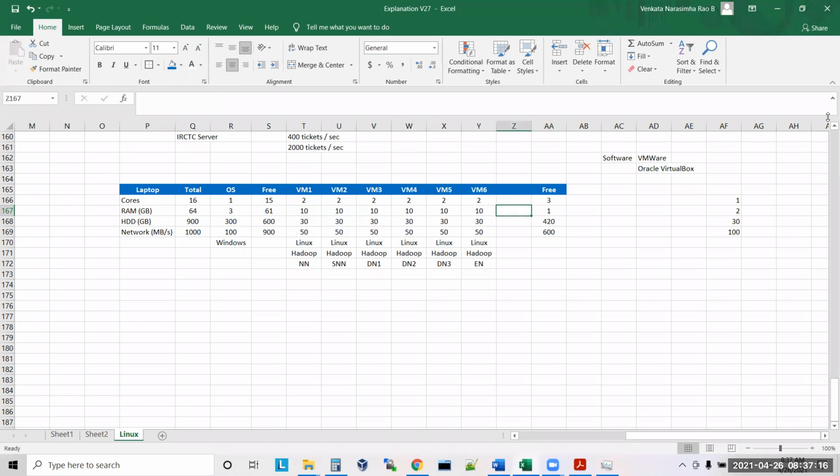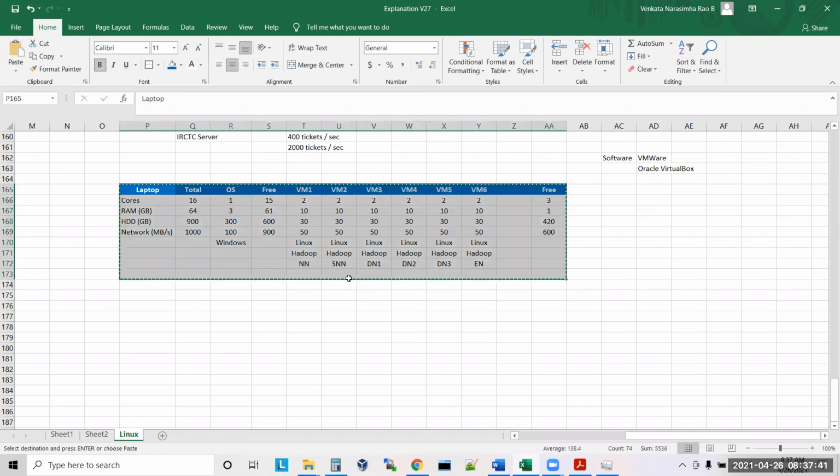This one I will not touch. It means now I am creating a virtual machine of 2 cores, 10 GB RAM, 30 GB hard disk, and 50 MB per second network. Yes or no? This is what I can do, because I have this many cores and this much RAM.